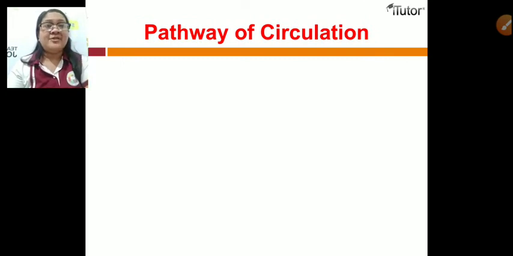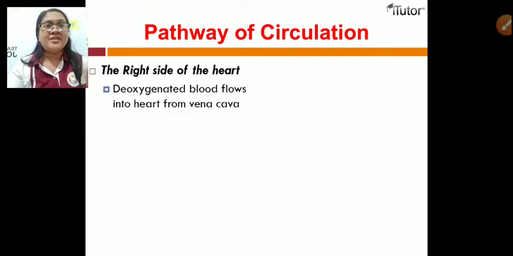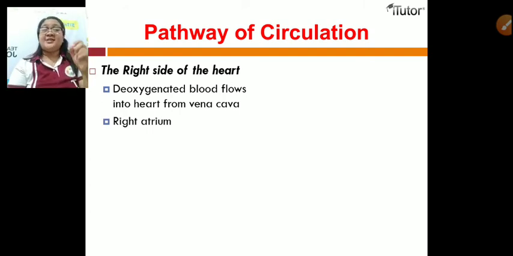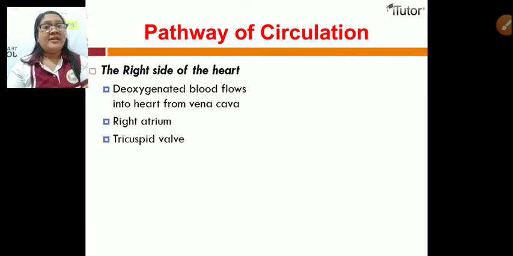For the pathway of circulation, this one, on the right side of the heart, the blood flows into the heart from the vena cava. This is just a summary of what I discussed earlier. Again, the blood flows into the heart from the vena cava, the superior and the inferior vena cava, to the right atrium.